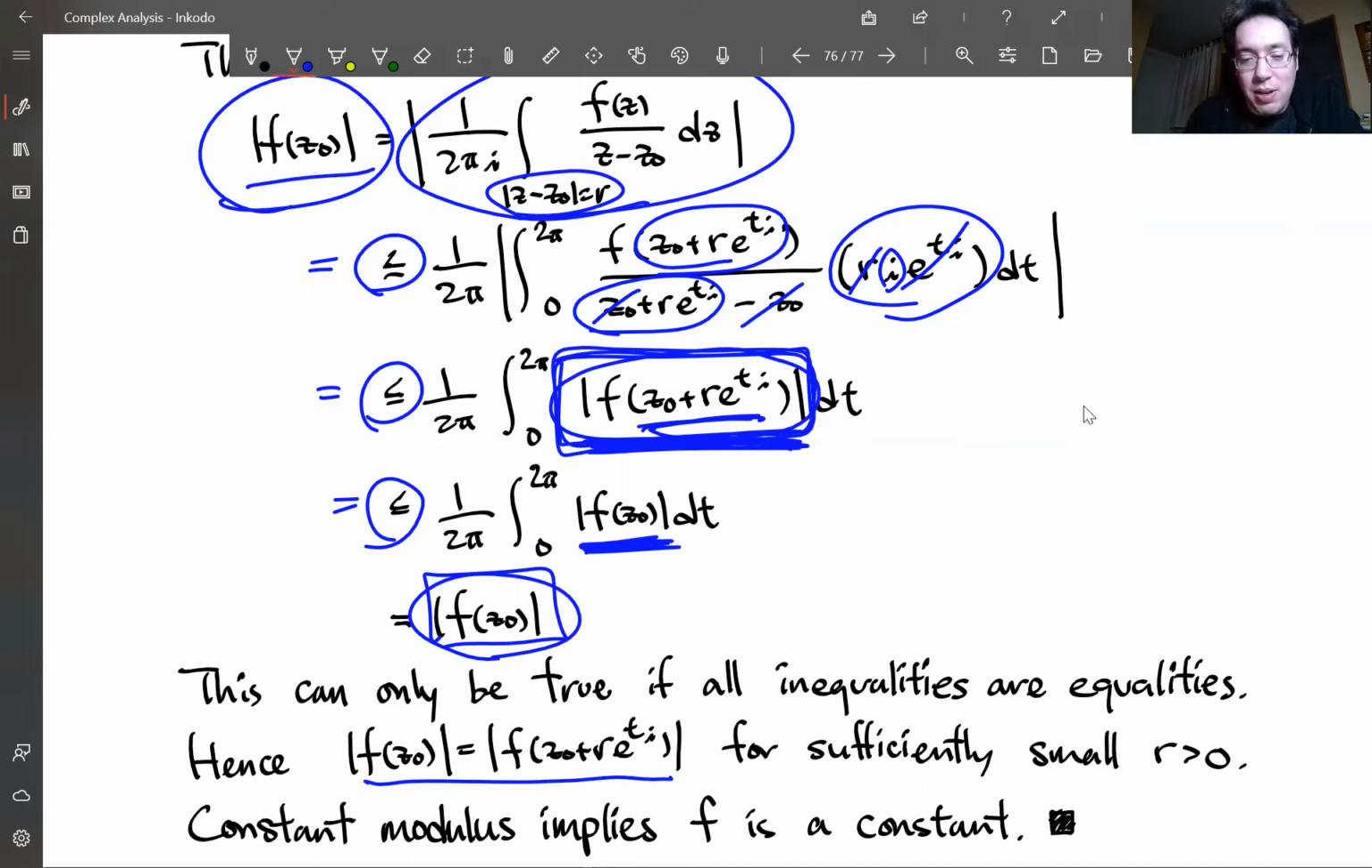We just chose a small enough r where this is true. So that means that I could have changed any r here. This function is constant on this disk of radius r and below. That means that the function f had to have a constant modulus. And we have proved in the past that constant modulus implies the function is constant.